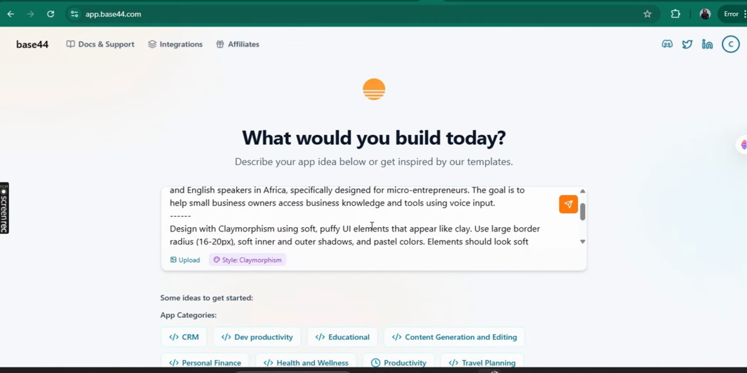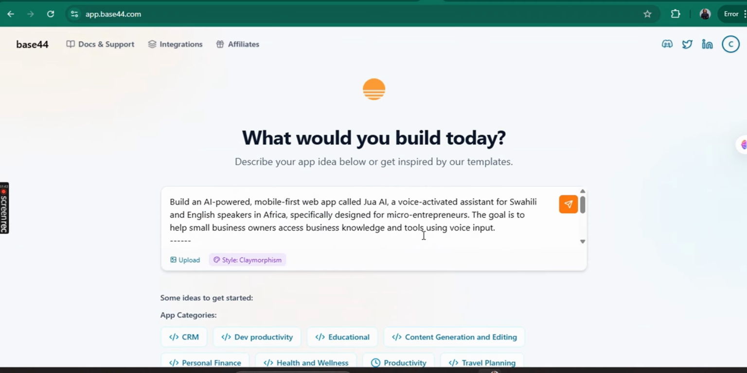Well, now that I've selected claymorphism, there's an added instruction to it in regard to claymorphism. Whatever I prompted it to do is on the upper part. Let's hit run and see how it turns out.